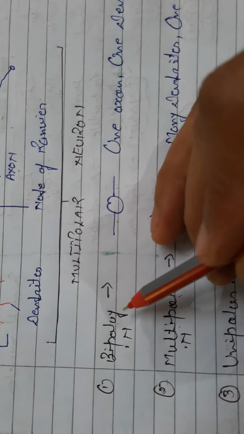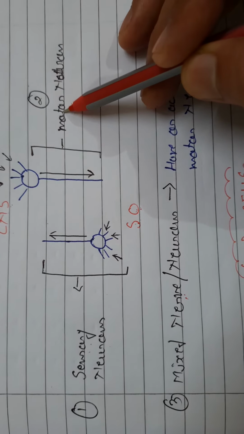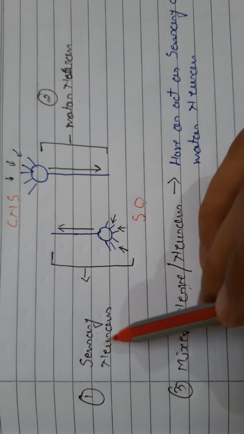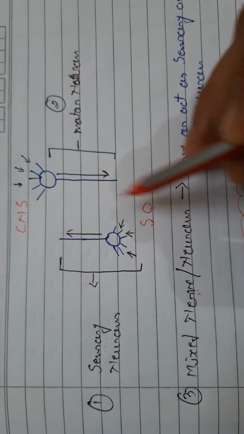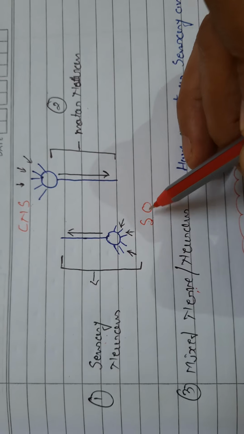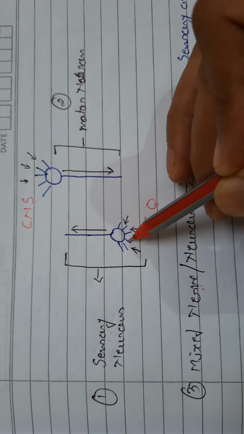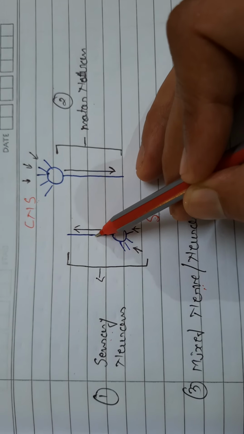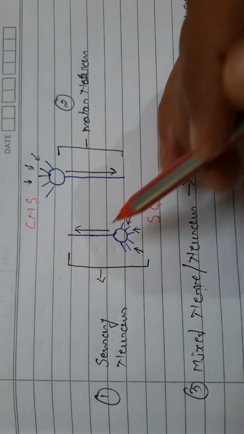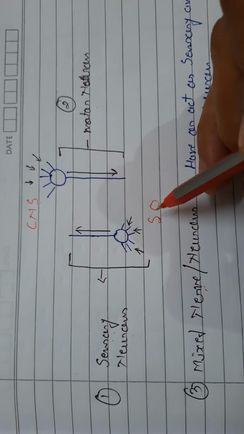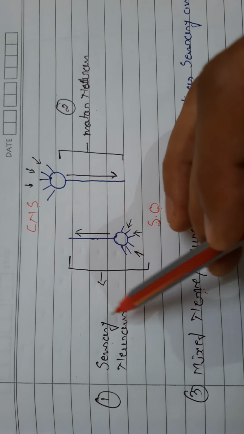Now the types of neurons. Types of neurons are: sensory neurons, motor neurons, and mixed neurons. What is the work of sensory neurons? Sensory neurons are basically related to the sense organs. Suppose these are the sense organs and this is the central nervous system. Whenever the sense organs receive different types of stimulations, they are absorbed by the particular neuron with the help of these dendrites. Then they transmit into the axon and transfer all types of senses to the central nervous system or brain. So these types of neurons, which take information and transfer it into the central nervous system, are known as sensory neurons.